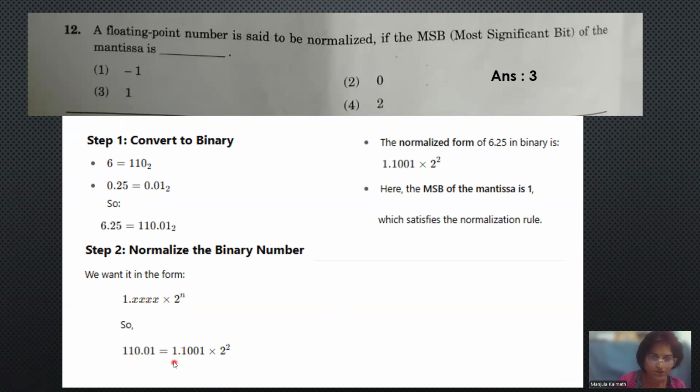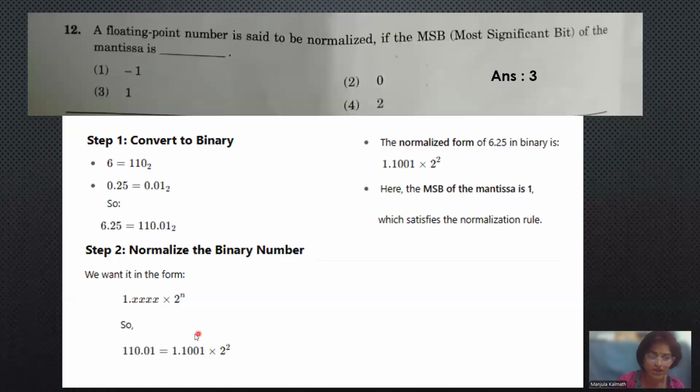To convert this into the normalized 1 point form, I take all the remaining digits after the decimal point. How many places is it shifted? 1, 2. Two places, so it is multiplied by 2 raised to 2. If it was shifted by 3 places, then 2 raised to 3; if by 4, then 2 raised to 4.